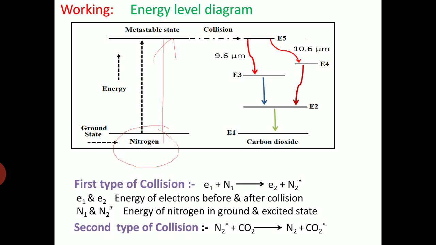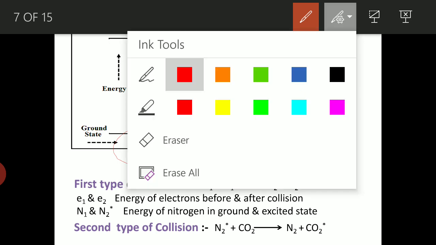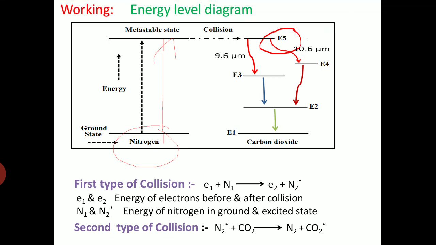Now in the carbon dioxide, CO2, it has got different energy levels. Out of that, one of the energy levels, the E5 energy level, its energy is exactly matching with the metastable energy level of nitrogen.